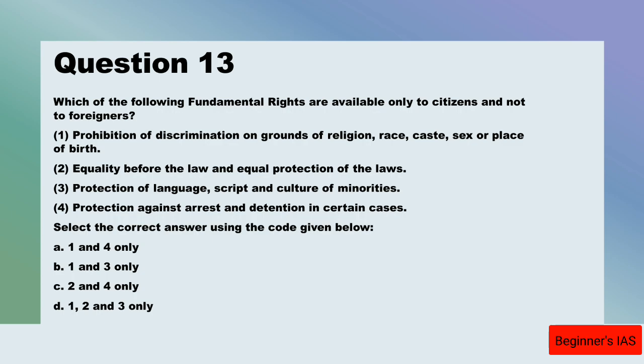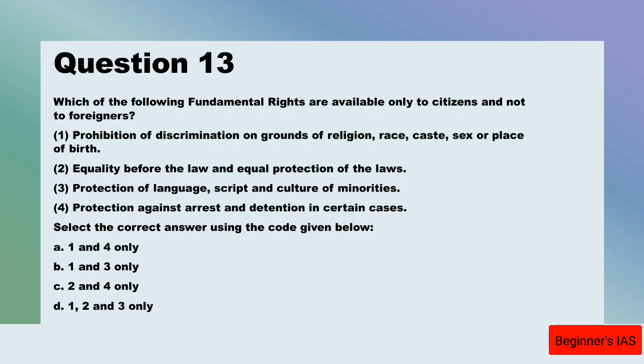So here, let us see the fundamental rights available only to citizens and not to foreigners. These are the articles one has to remember, the 5 articles which are especially given to citizens. Article 15, prohibition of discrimination on grounds of religion.